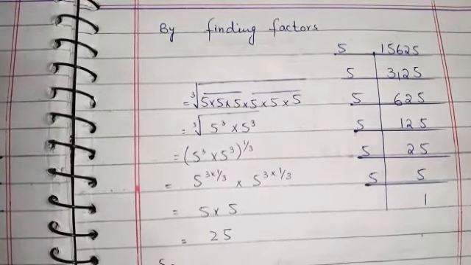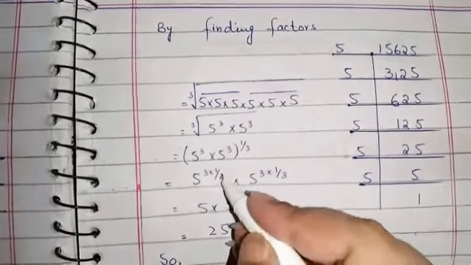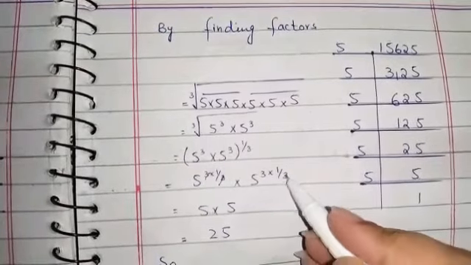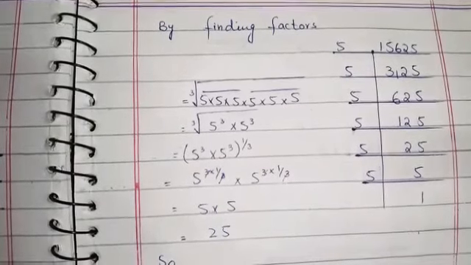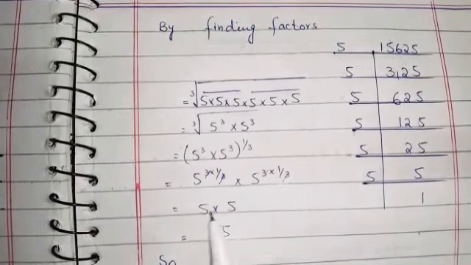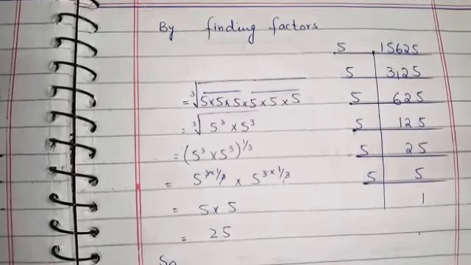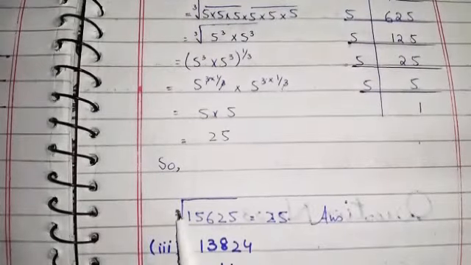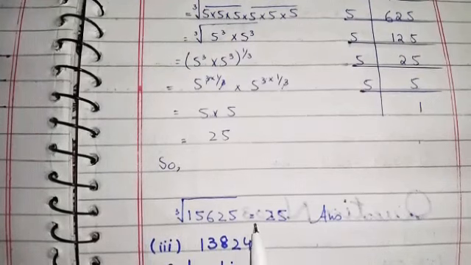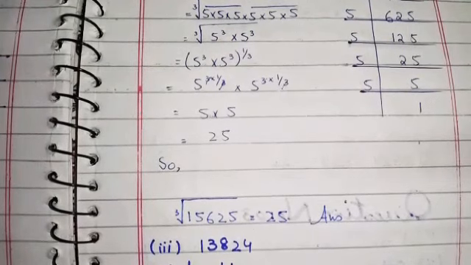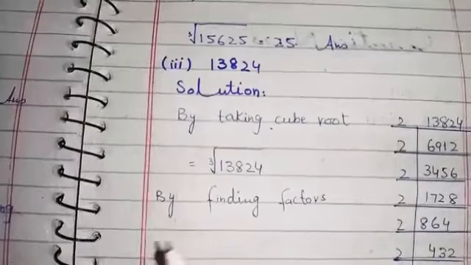Now students, as you can see, this 3 cancels with 3 and here 3 cancels with the 3. So we have the numbers left, 5 into 5. When we multiply both, we get 25. So you can say that the cube root of 15625 is equal to 25, which is our answer. Now students, let's move towards our part 3.